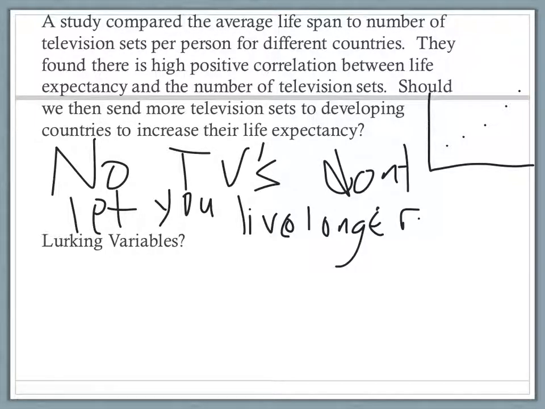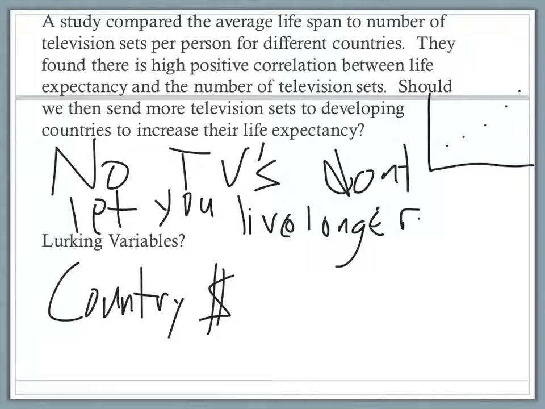So what are some lurking variables? Well, let's think about developed countries. Usually they have higher per capita money or income. How much money that country has, that's going to be a lurking variable.